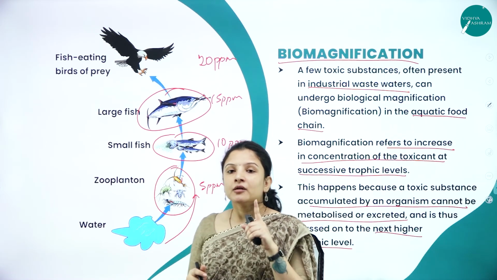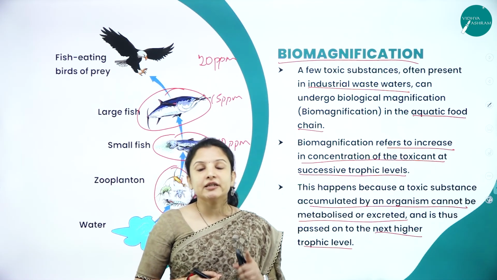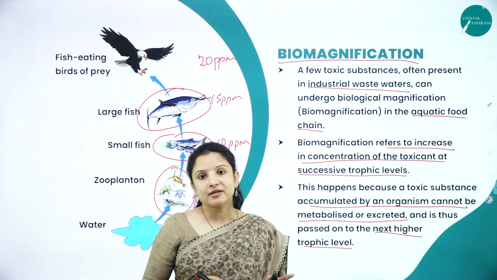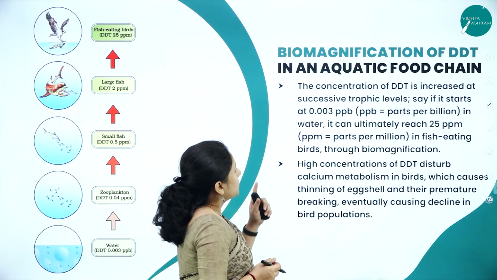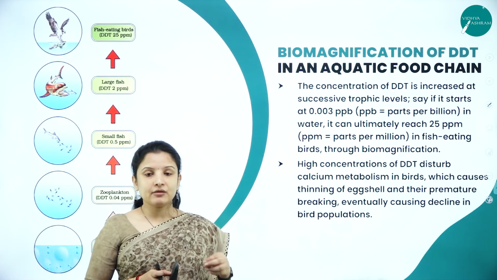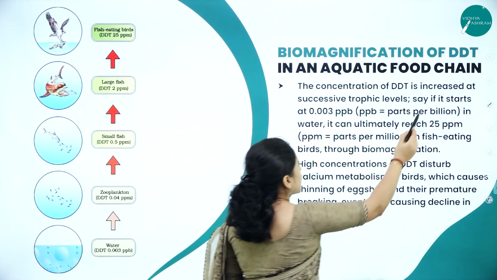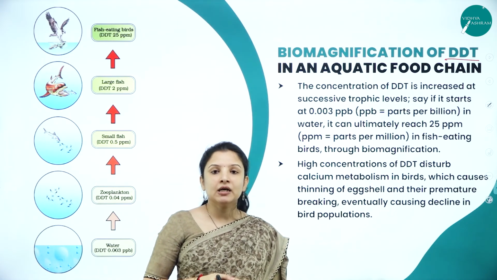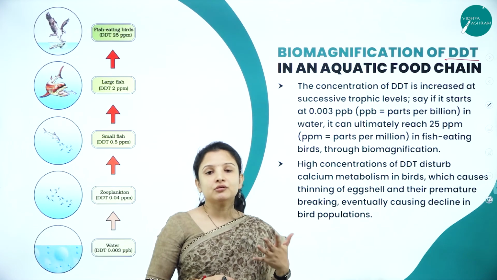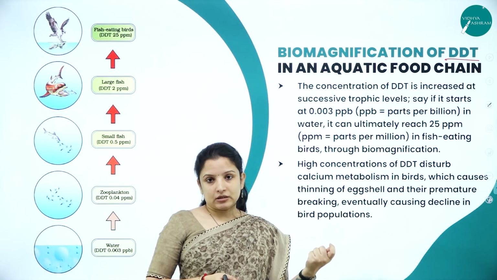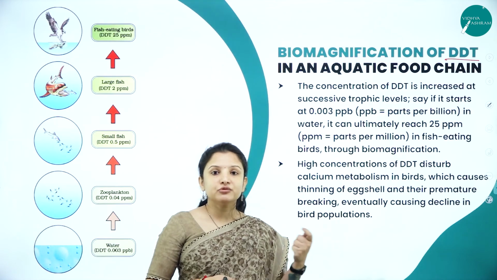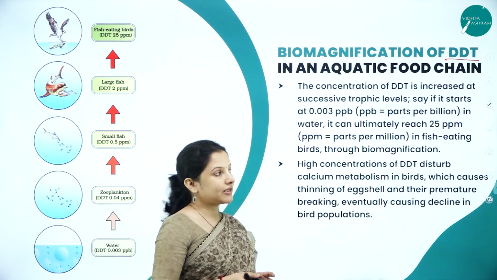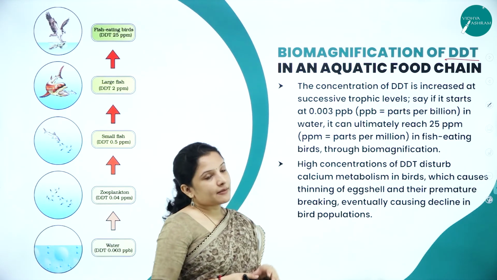Therefore, the pollution of water bodies can lead to biomagnification, which is a threat to the organisms that are dependent on that particular water. To understand further, we shall take the example of DDT. DDT is a chemical that is banned nowadays, but still illegally it is used as a mosquito repellent to control the spread of mosquitoes. They use it as a spray. But earlier DDT was used in agricultural fields as an insecticide and a pesticide. So we'll take the example of DDT.